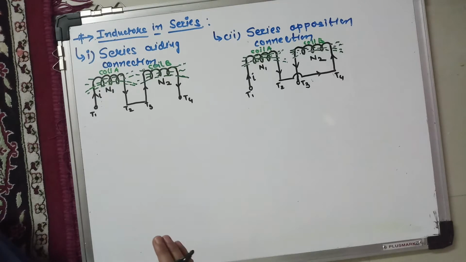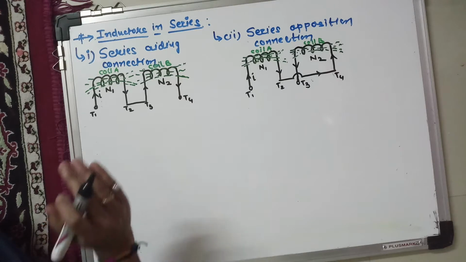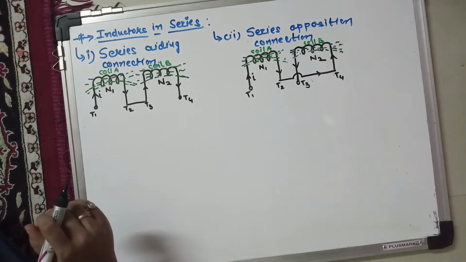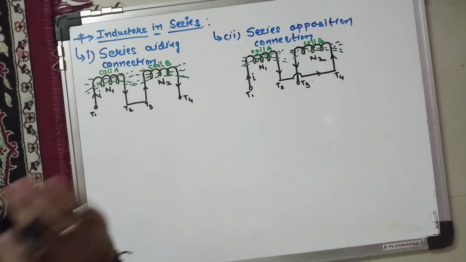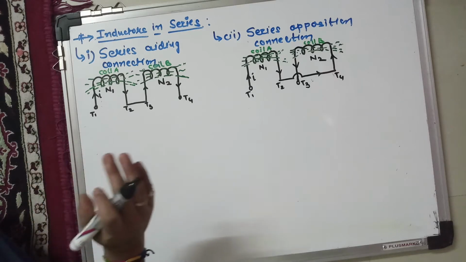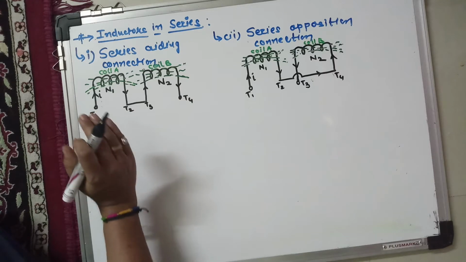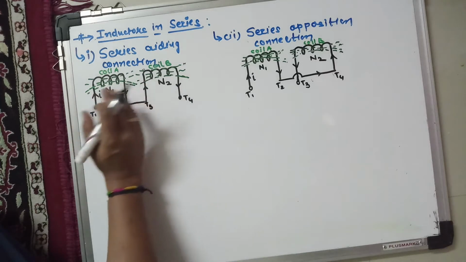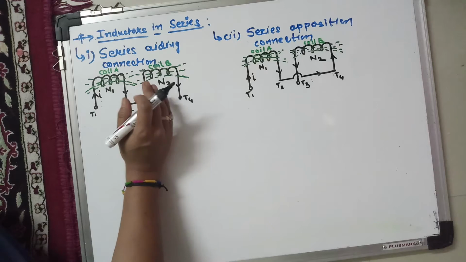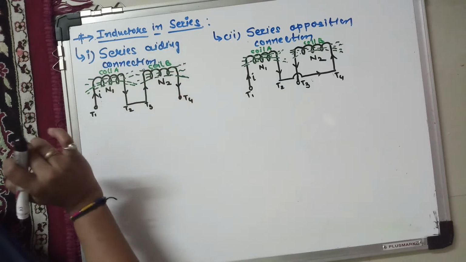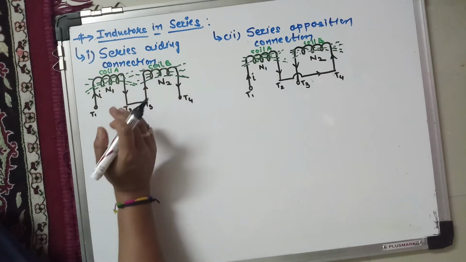Now, suppose two coils are there and both coils are magnetically coupled and required to be connected in series. So there are two possibilities in the series connection. In one connection, the fluxes produced by both the coils help each other, which is called a series adding connection, or you can say cumulative connection.